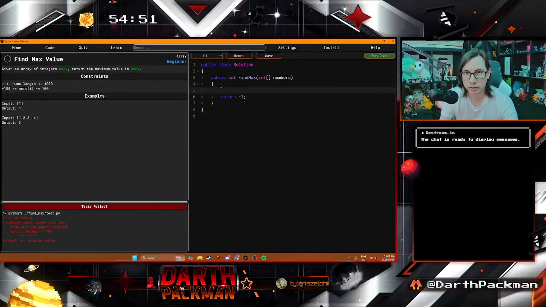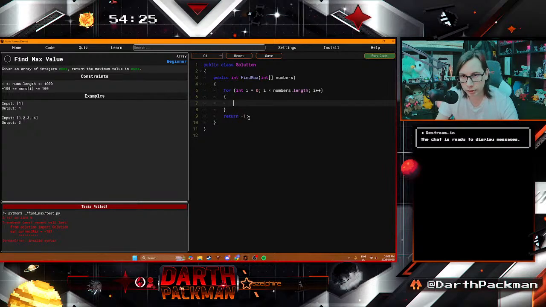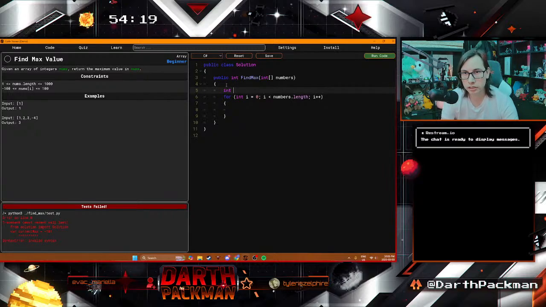So, okay, for brackets, int i equals 0, i less than numbers dot length, i++, pretty normal there, nothing crazy. I do like C# because I'm used to it more for Unity. We'll do this here though, so let's do int current max equals -101. We do have to close these with the semicolons.